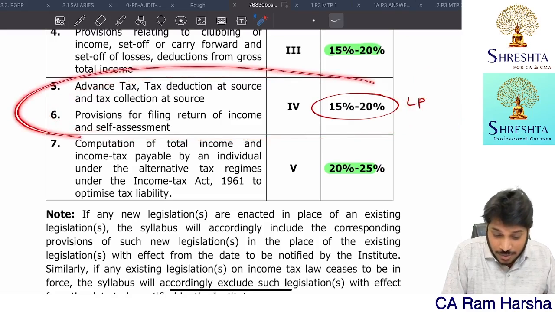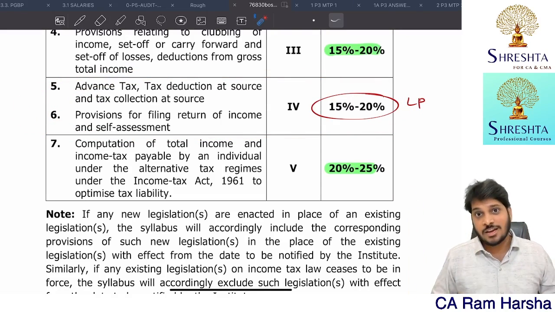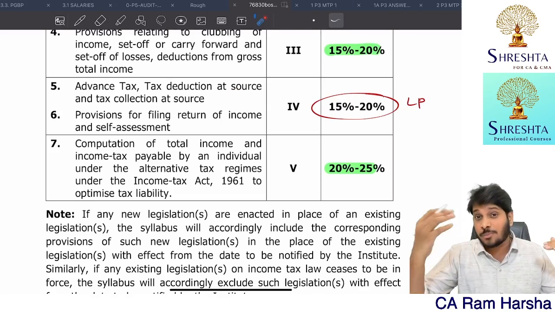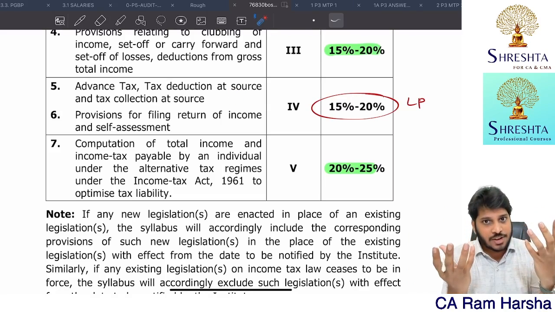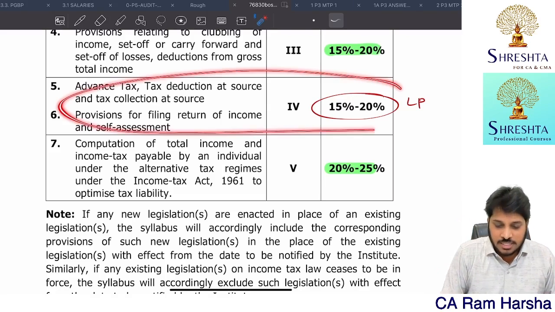But the time it will take, the effort it takes and the risk it has, all are very high. The risk is also very high. TDS topic and all, so many sections, but there's so much risk. So many hidden observations, hidden tricks, and the examiner can play easily. So keep this as a last priority.